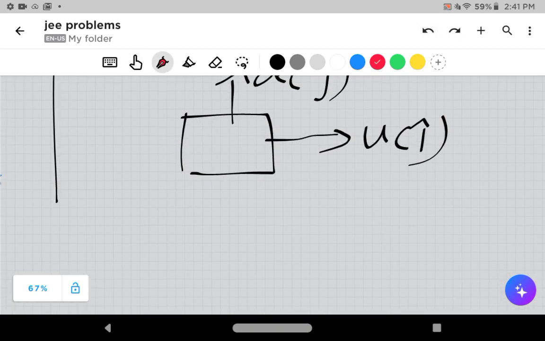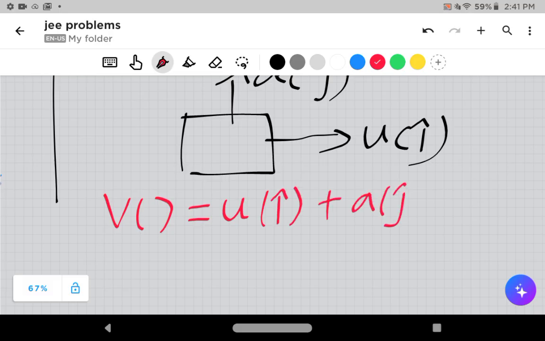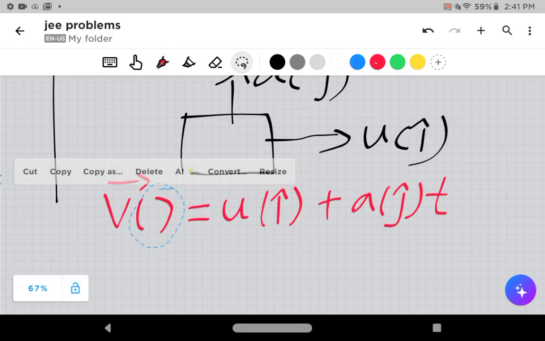I know v is equal to u, in the direction of i cap, plus a, in the direction of j cap, into t. I got the perfect equation. That is all we need for this question.